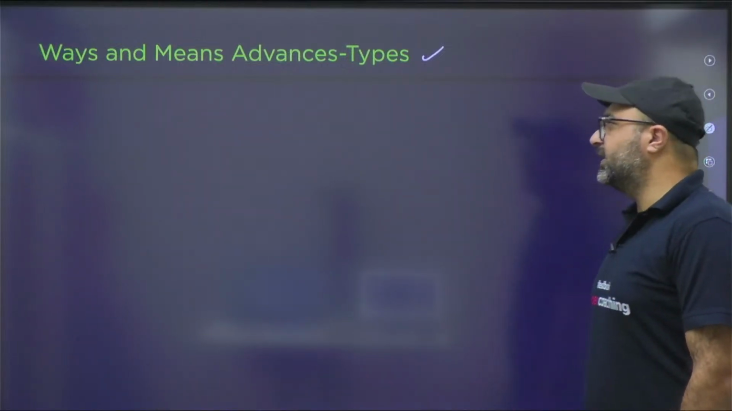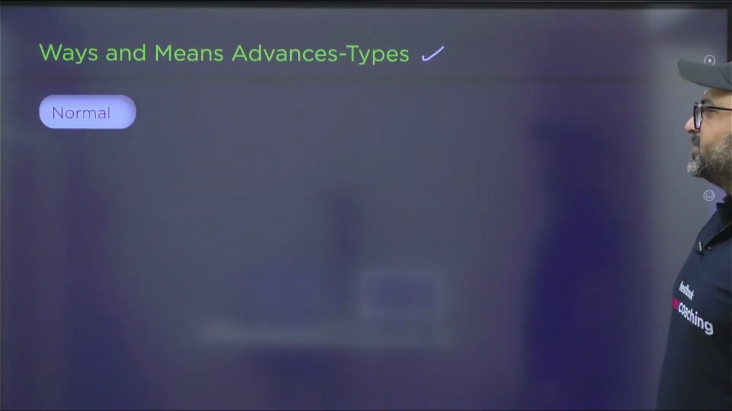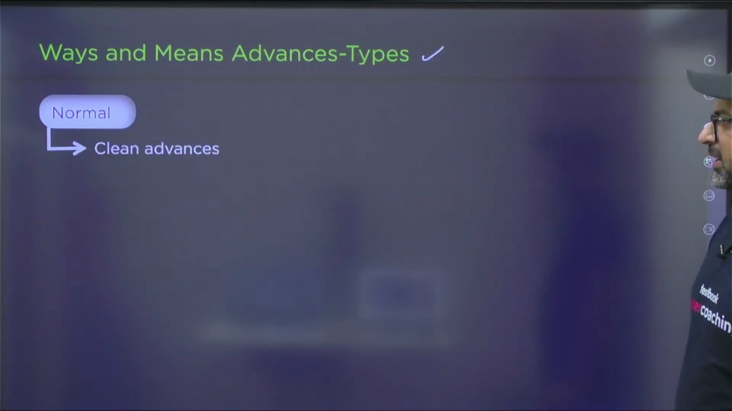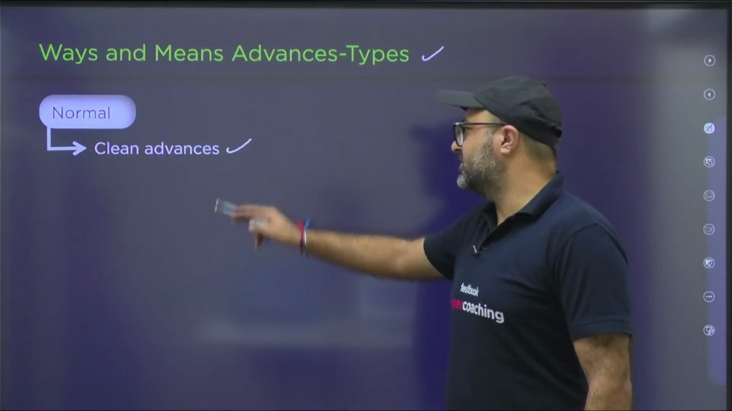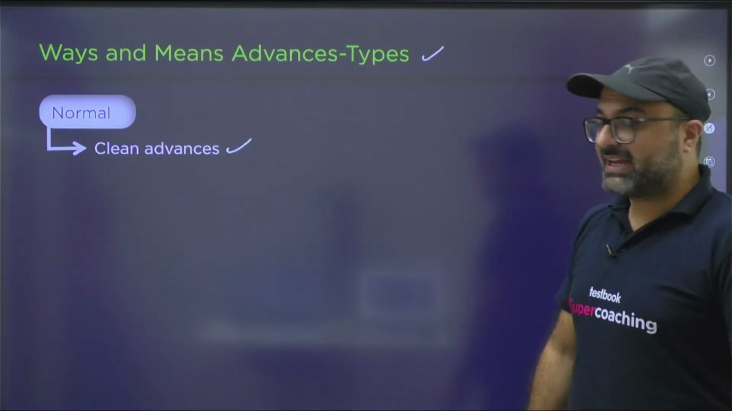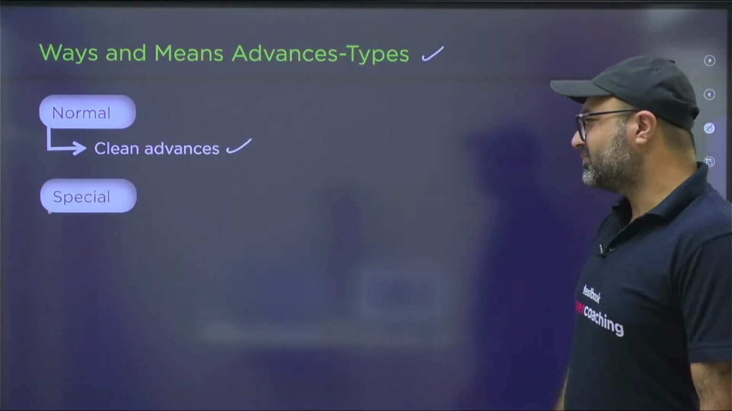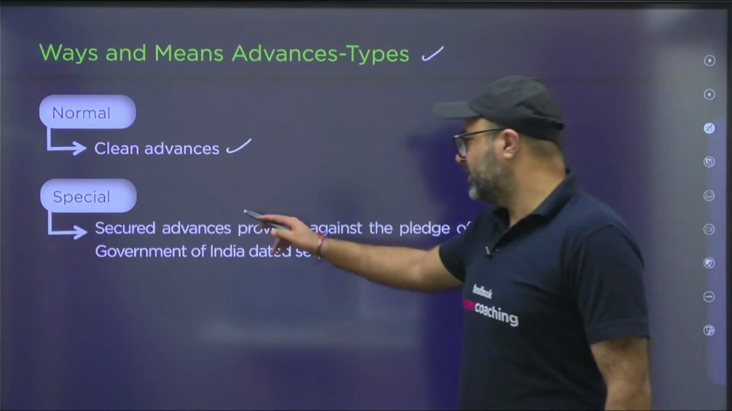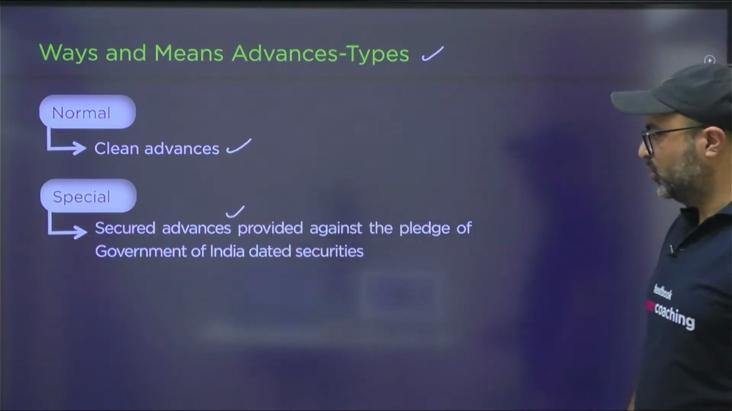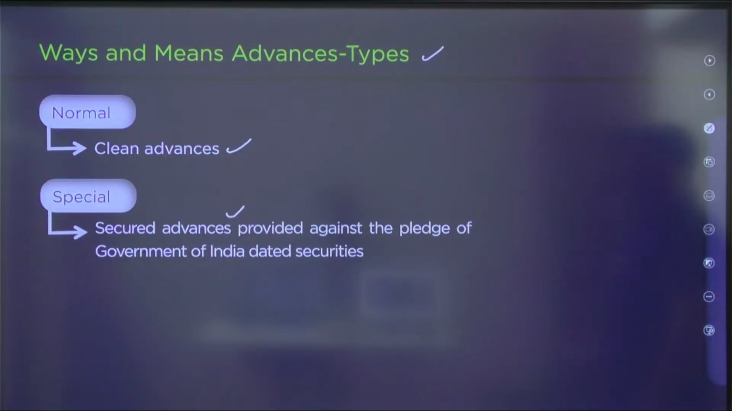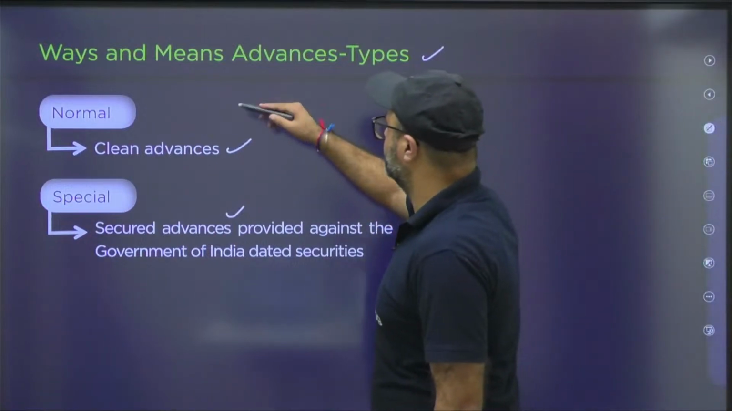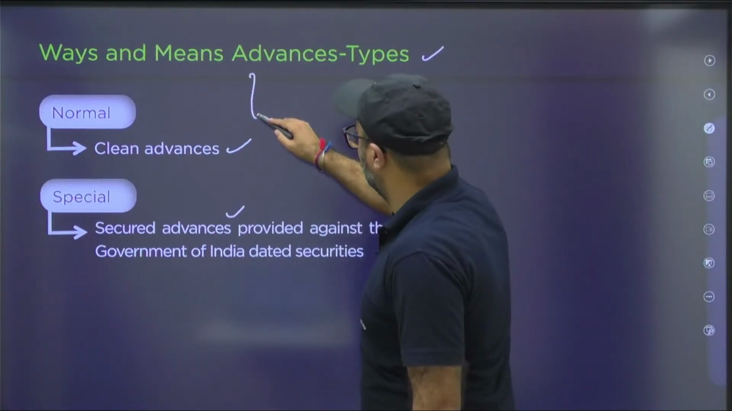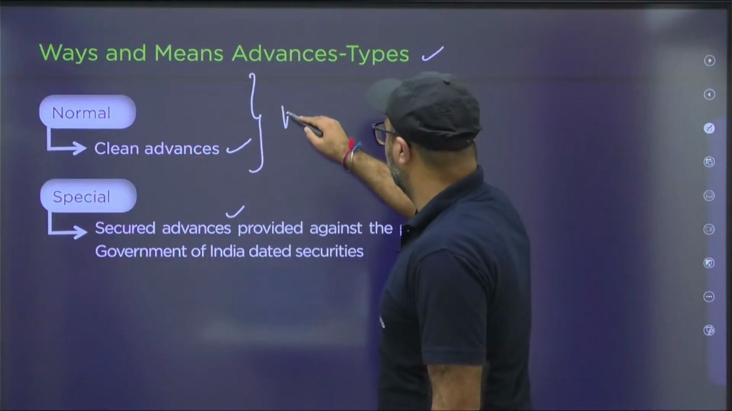Now, if I talk about types of ways and means advances, you need to understand this point more clearly. Whenever we talk about the types, we first have the normal type. Normal type is also known as normal WMA, which is termed as clean advances. Second one, we have special WMA. Special WMA is a type of loan where secured advances are provided against the pledge of Government of India dated securities, which means if you are borrowing as a government, you are borrowing as per the WMA limit,